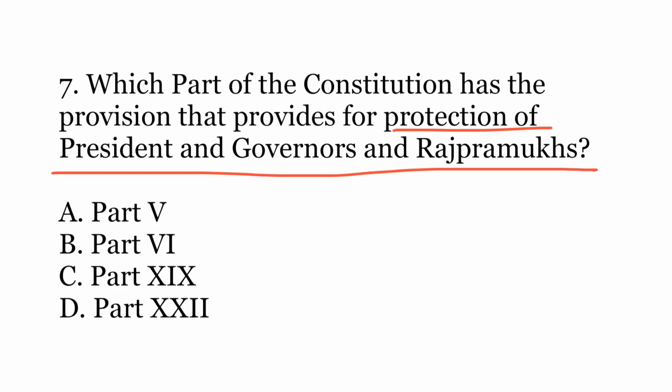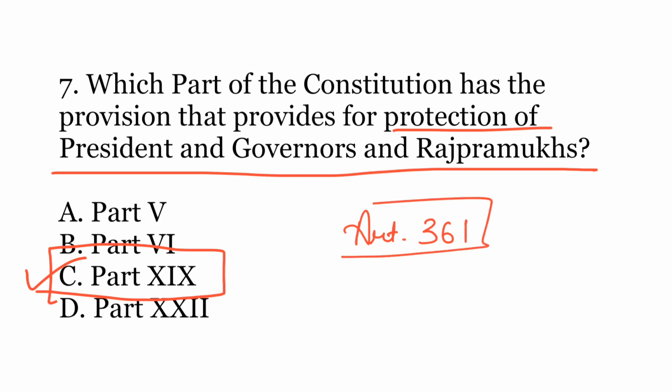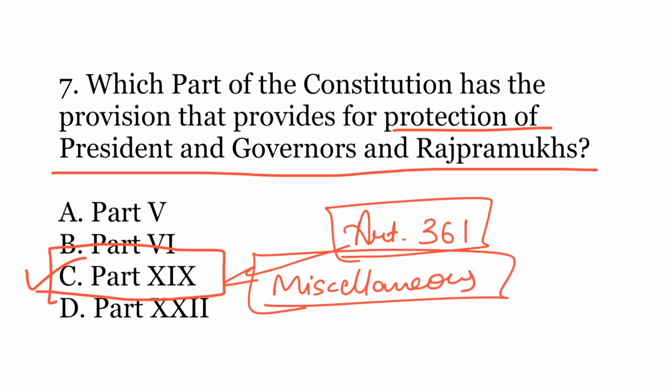The correct option here is C, Part 19. So the provision for immunity to these constitutional dignitaries is under Article 361 of the Constitution. And Article 361 falls under Part 19, which is titled Miscellaneous. So in this article, there are various provisions that provide immunity to these dignitaries.